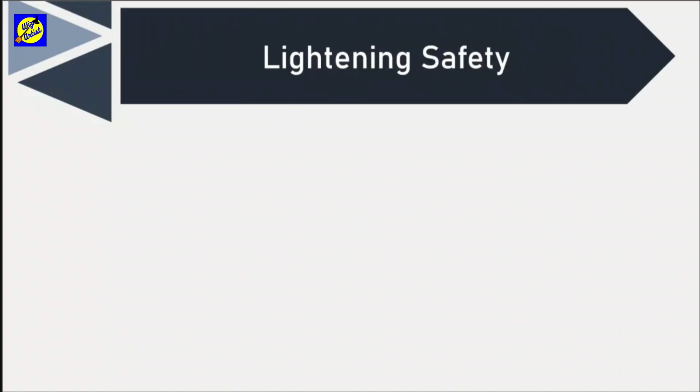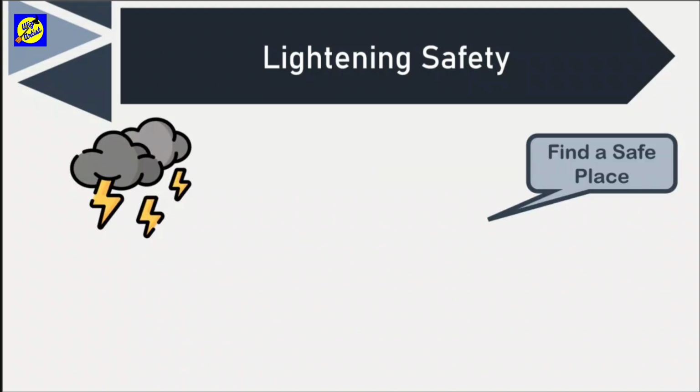Because they have some effect on ground, we need to be safe from them. Therefore, precaution and safety against lightning is very important. Thunder is an alert to rush to a safer place. So, first thing to do whenever there is thunder, find a safe place.